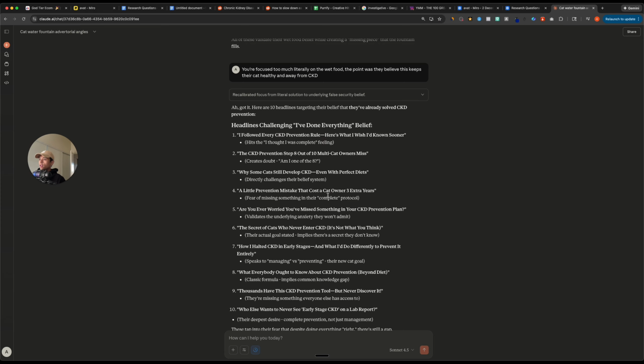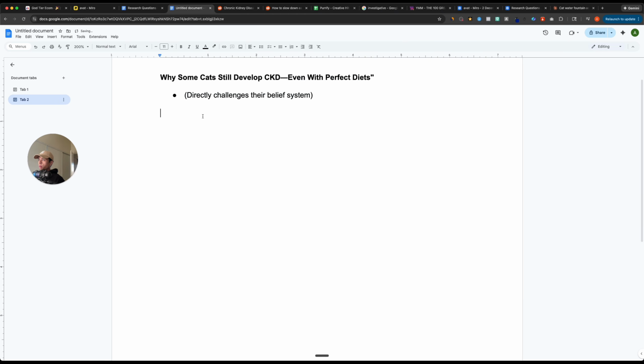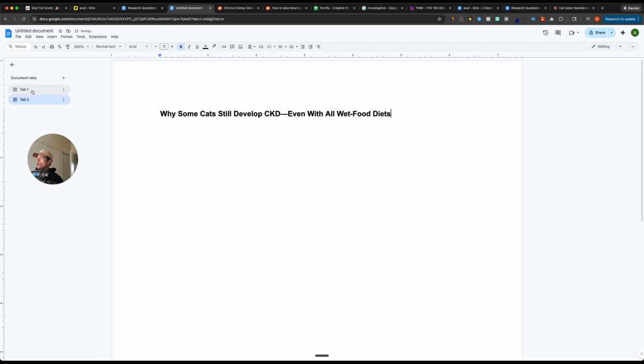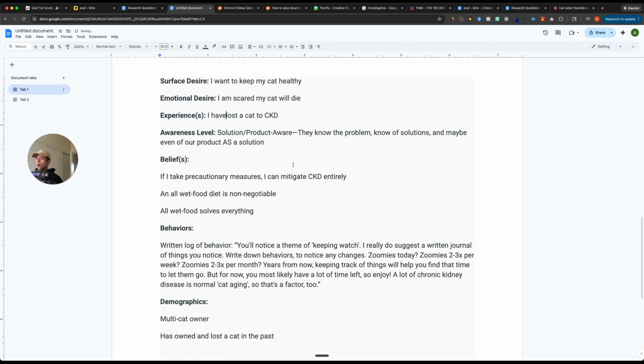So going back into these ideas, I really like this one: why some cats still develop CKD even with perfect diets. You could start to take this. This could be its own piece of copy. Why some cats still develop CKD even with all wet food diets. Now imagine somebody who is our customer avatar, who wants their cat to be healthy, who's scared their cat will die, who's already lost a cat to CKD, who believes that if they take precautionary measures, they can mitigate it, who believes that an all wet food diet is non-negotiable and that it solves everything, and has already lost a cat and is terrified they're going to lose another one.